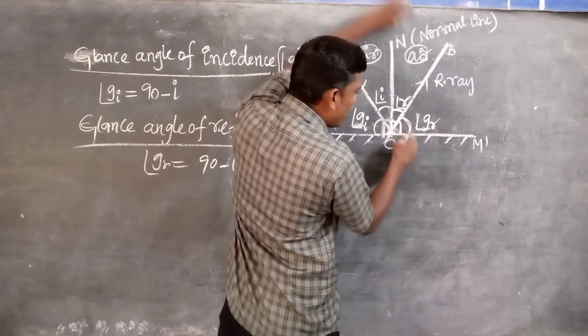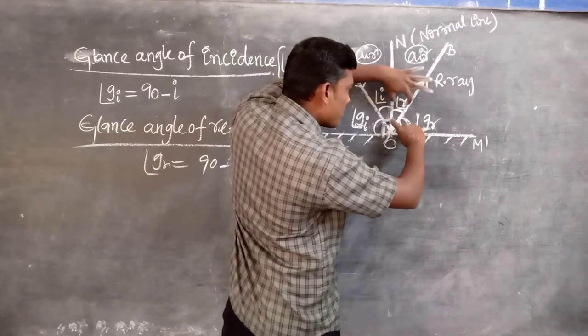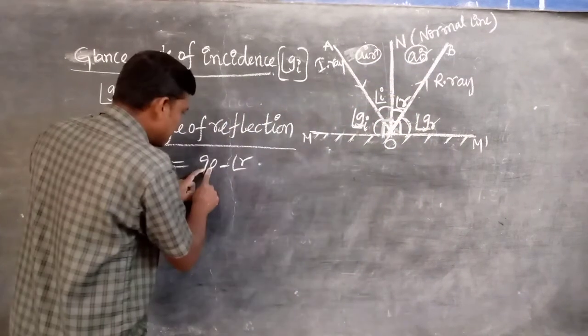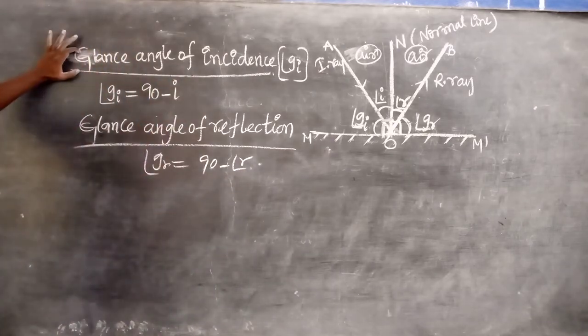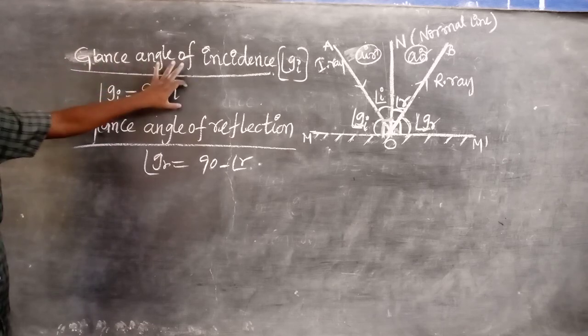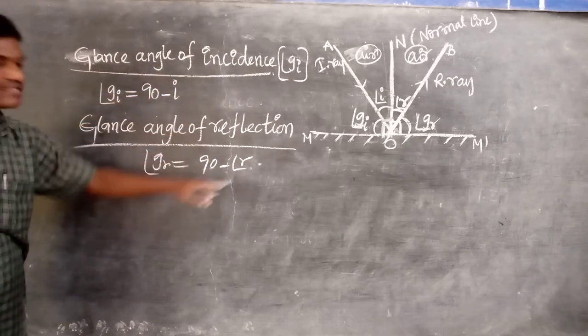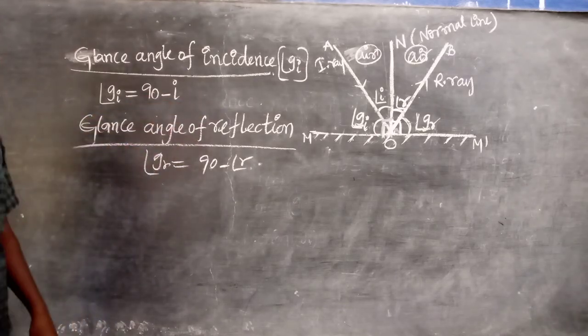To find only this value, we remove the angle R from the total. So GI is equal to 90 minus I, and the glance angle of reflection is 90 minus angle R. These are the formulas.